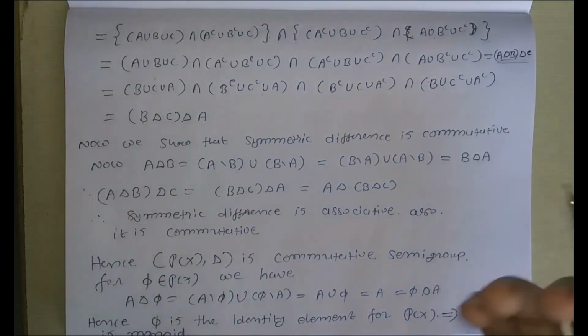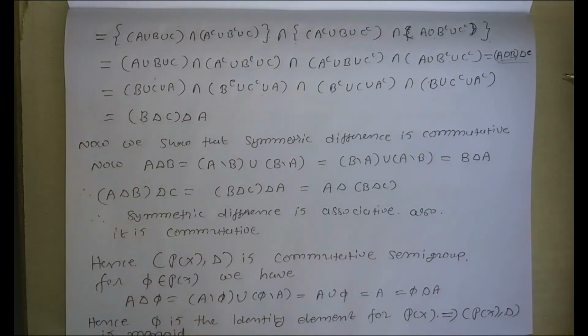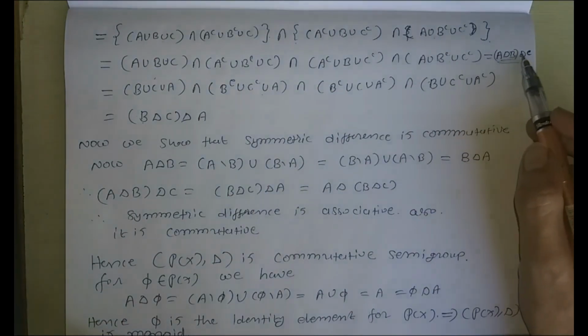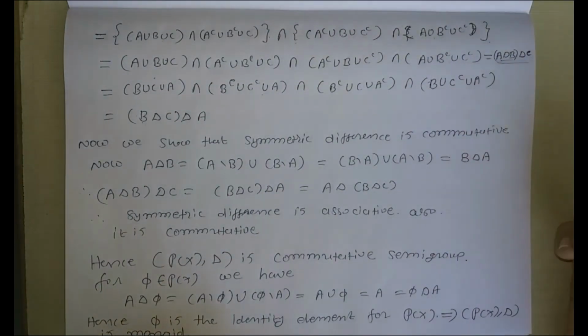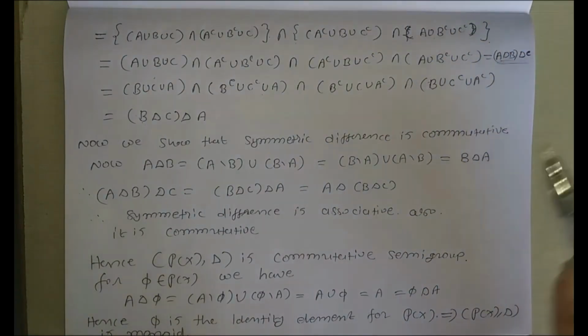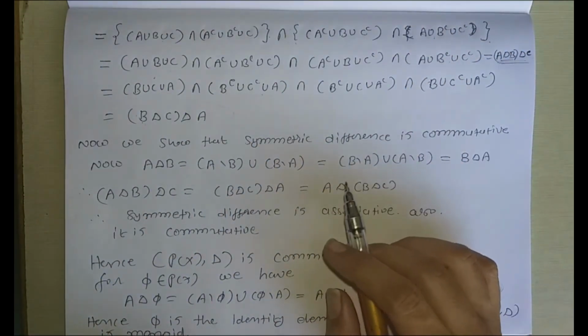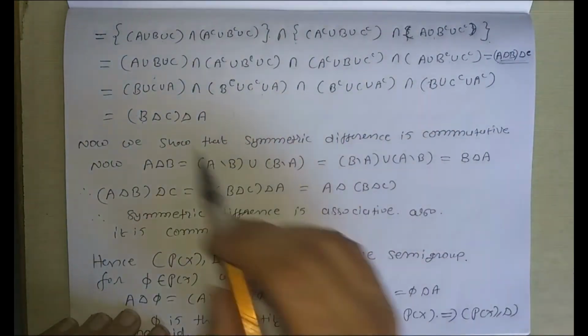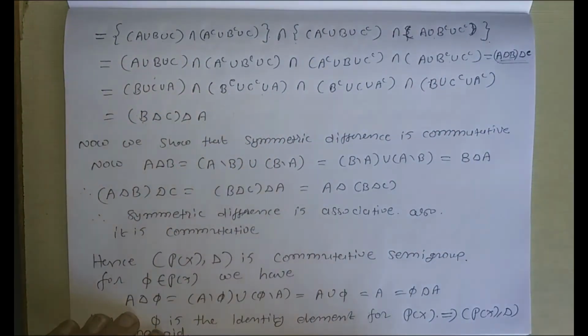Okay, that is, we had got the formula for A delta B delta C. We have found the formula for A delta B delta C. From this formula we use the commutative property of union and we obtain this formula, and this is the formula for B delta C delta A.